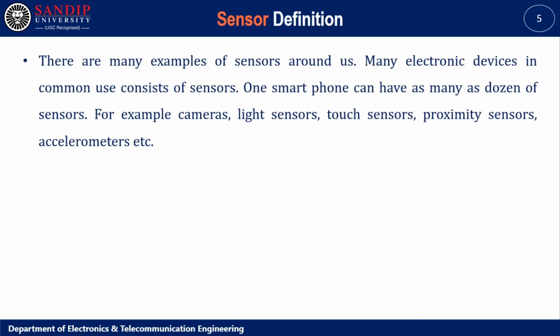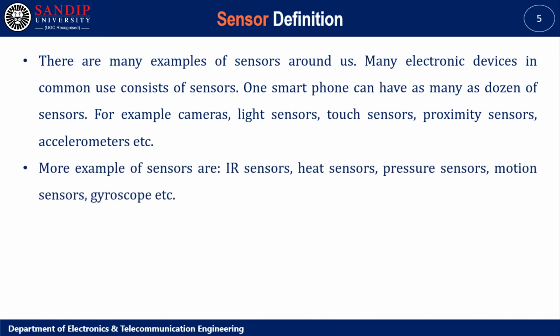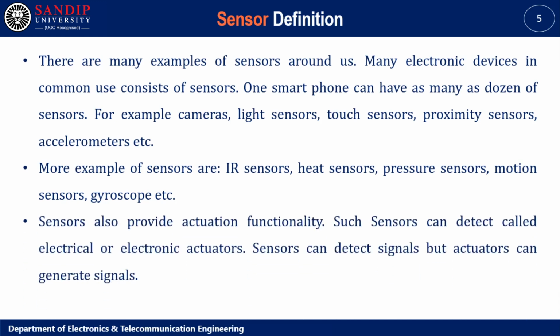There are many examples of sensors around us. Many electronic devices in common use consist of sensors. One smartphone can have as many as a dozen sensors, for example, cameras, light sensor, touch sensor, proximity sensor, accelerometer, etc. More examples of sensors are IR sensor, heat sensor, pressure sensor, motion sensor, gyroscope, etc.